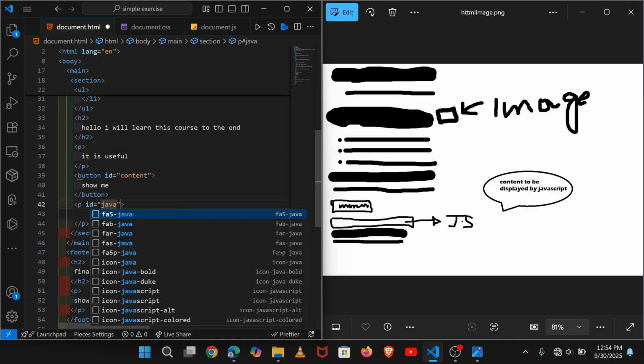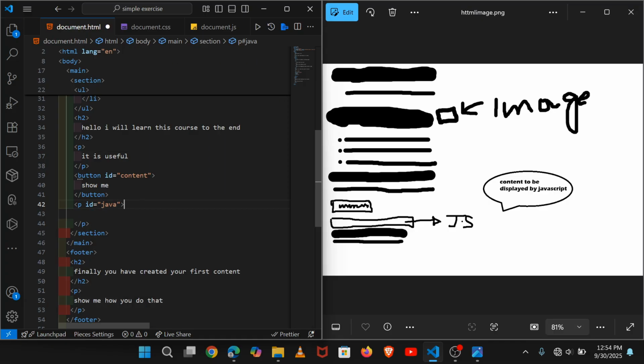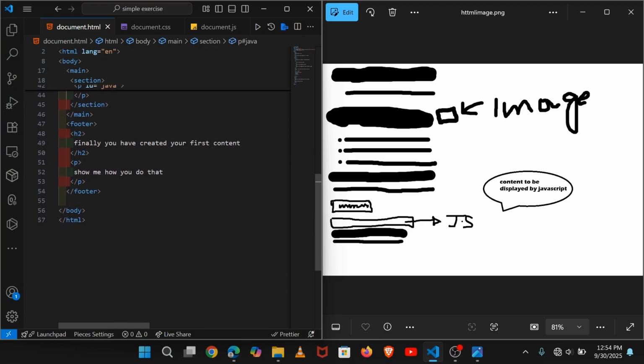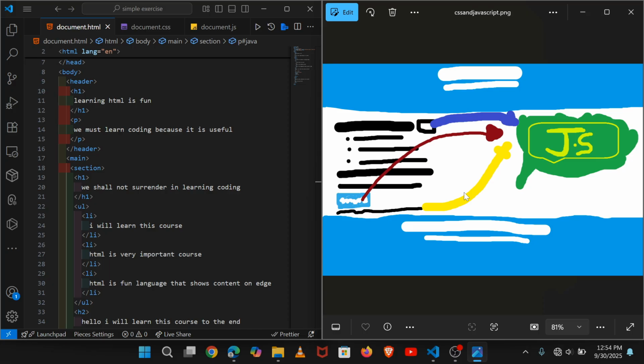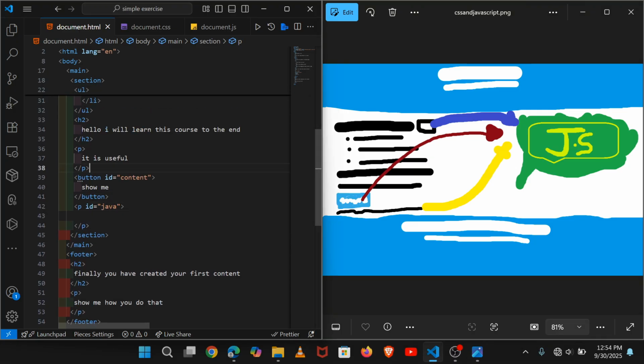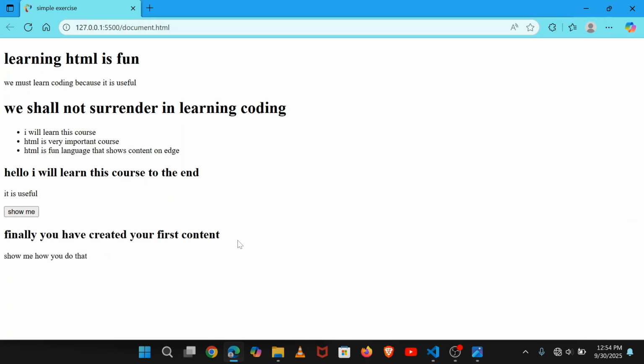You can see this paragraph will show you something that will be supplied by JavaScript, and I will be scripting it in the coming time. So you can see the second project that we are going to do. If you have already written this, when you want to see whether it is done, you can see I have already supplied it on a simple exercise, document.html.